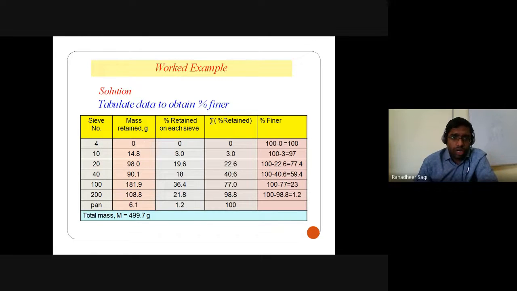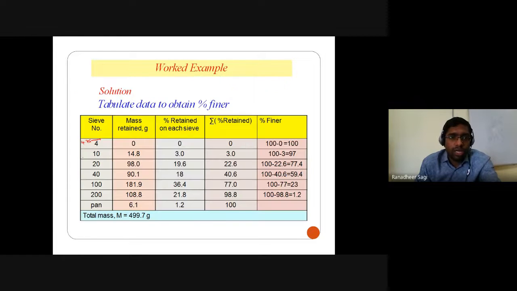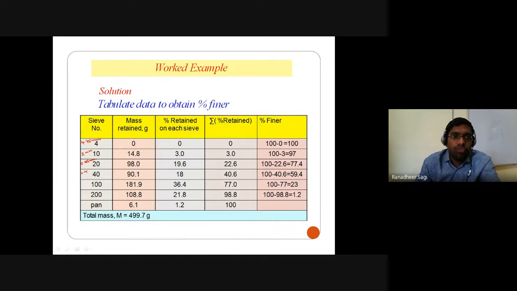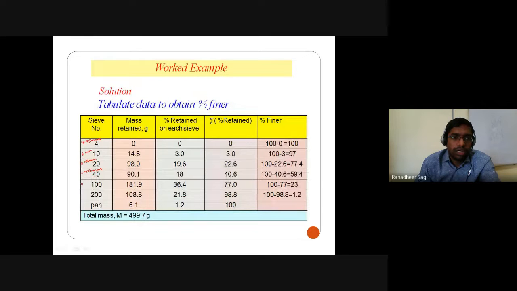Sieve number 4 is a sieve size corresponding to 4.75 mm. Sieve number 10 refers to a sieve opening of 2 mm. Likewise, this is 0.85 mm. Next is 0.425 mm. Next is 0.15 mm. And the next is 0.075 mm.